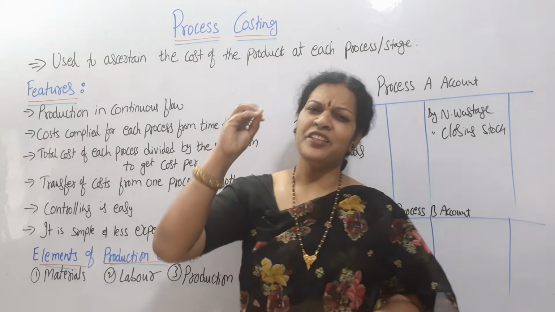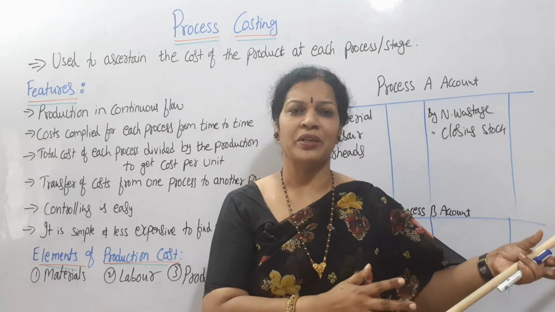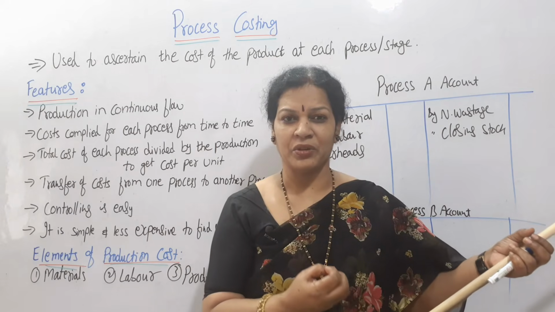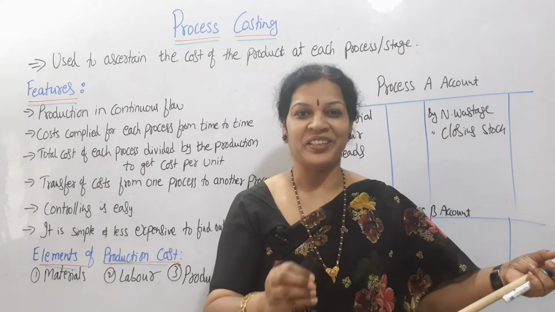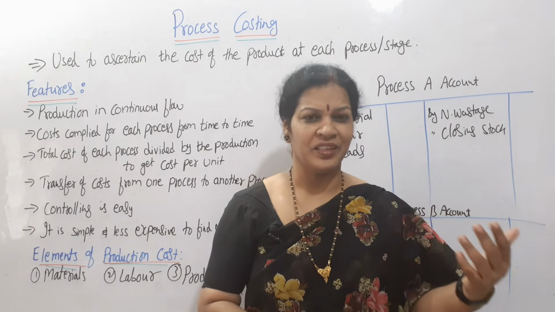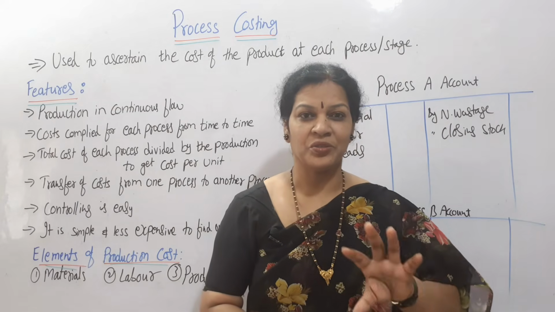It means at any time you will come to know at what level what cost is going on, what the total manufacturing expenses are, and what the sales are. Not sales, sales we never get in process. So exactly how much they are spending, is there any normal loss, abnormal loss at every stage, and what is the opening stock, closing stock.